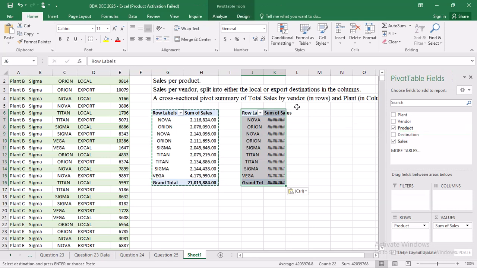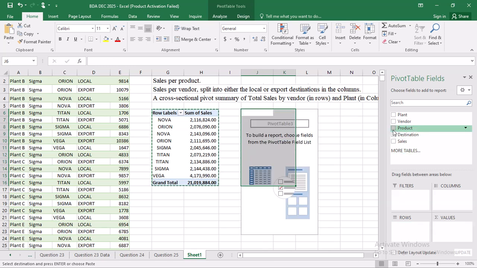So I'm on this second one, that is the sales per vendor split into the local or export destination in columns. So again, I'll just remove these fields because it is a new pivot. I remove them first.